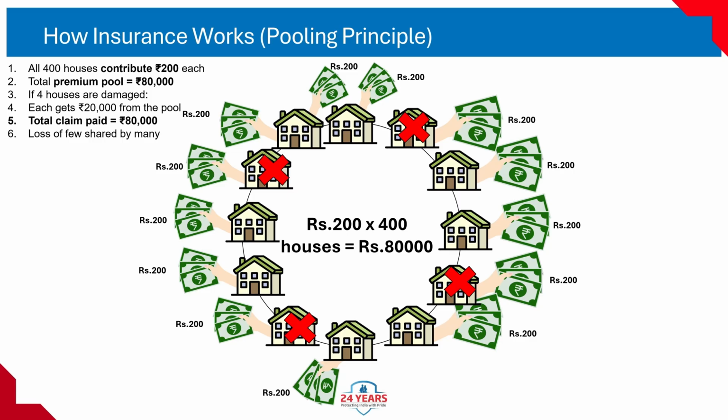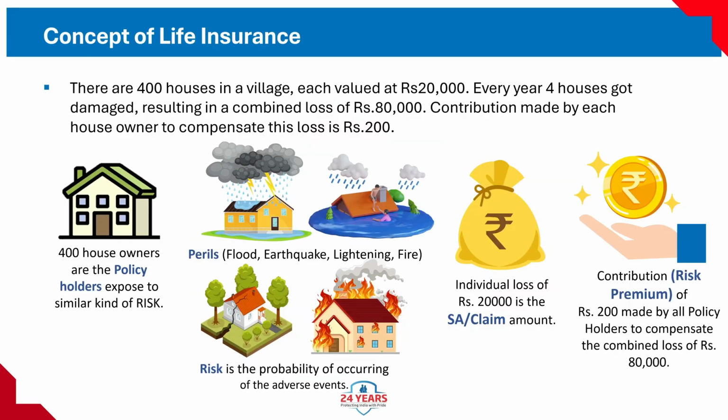Exam pointer. This is an example of risk pooling or principle of contribution in insurance. Shows how premiums are calculated based on expected losses. Links to law of large numbers. Larger the group, more predictable the losses. Scenario. There are 400 houses, each worth 20,000 rupees. Every year, about 4 houses get damaged, leading to a total yearly loss of 80,000 rupees.